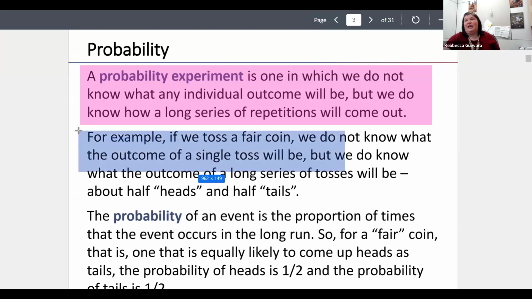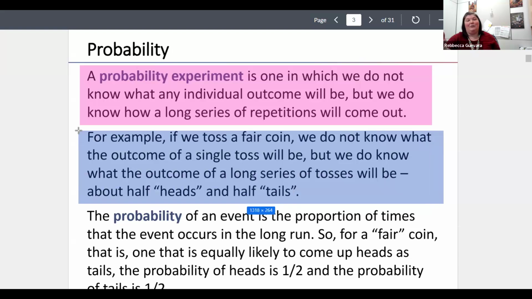So for example, if we toss a fair coin, and a fair coin means it equally lands heads or tails, it's not weighted, we do not know what the outcome of a single toss will be. It could be heads, it could be tails. We don't really have any good way of predicting that. But we do know that for a long series of tosses, about half should be heads and half will be tails.